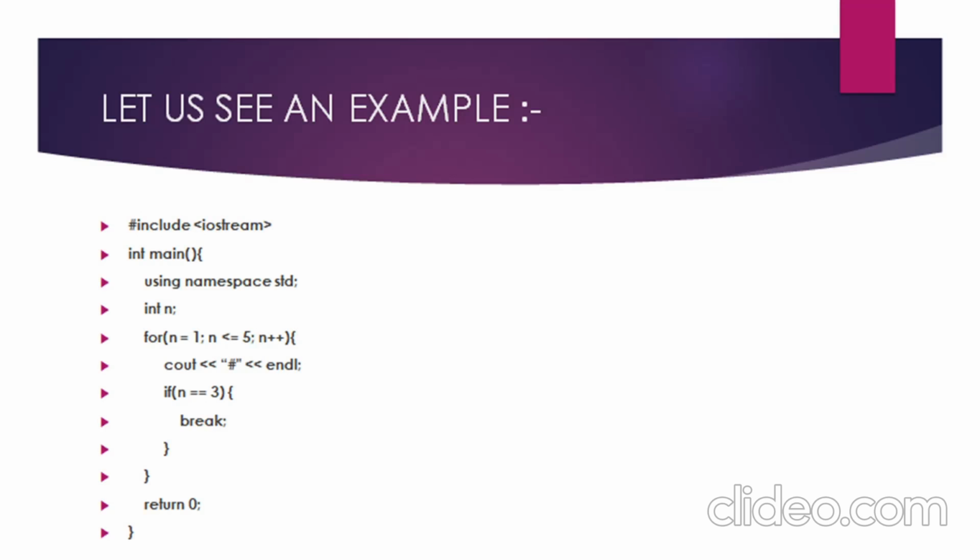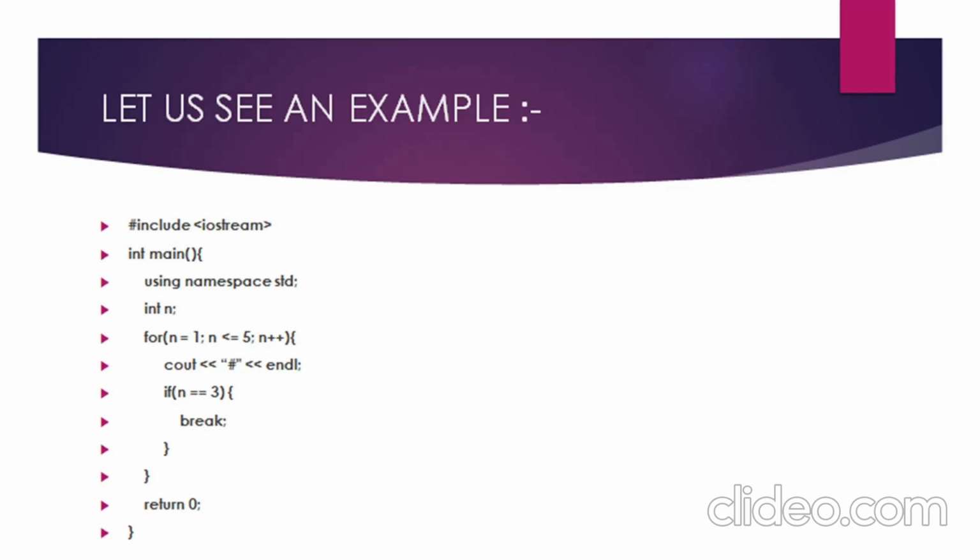Because again our n will become 2. Initially our value is 1 and n++ will increase the value to 2. So when the second iteration occurs, 2 is again less than 5, so our for loop condition is checked, and also 2 is not equal to 3 according to our if condition. So our program will not terminate and hash will again get printed.